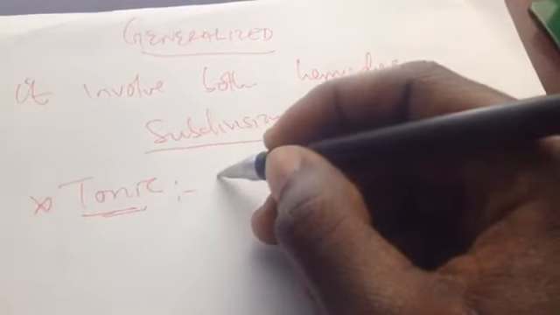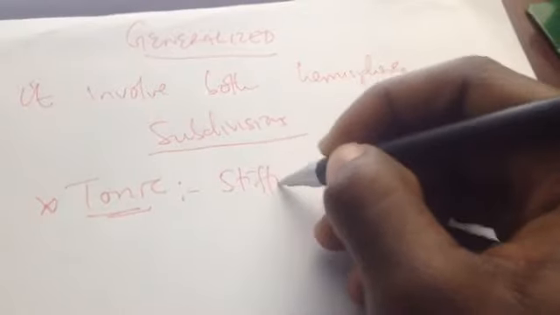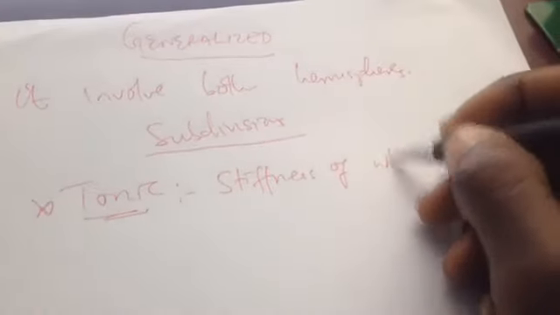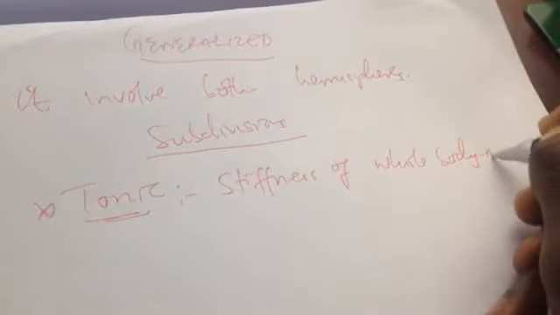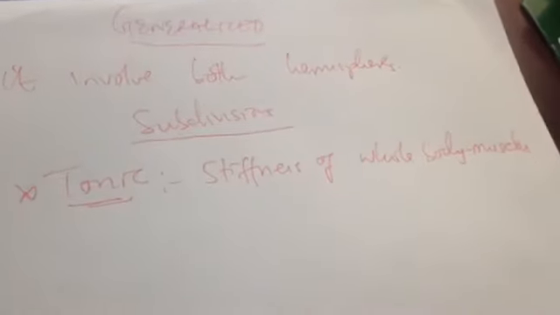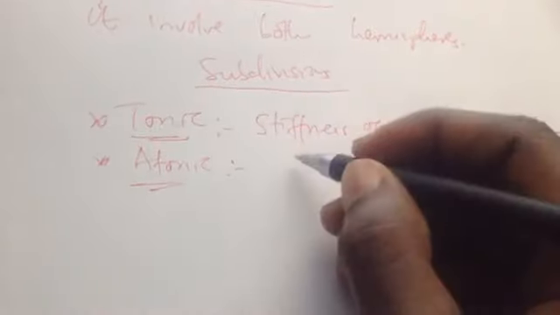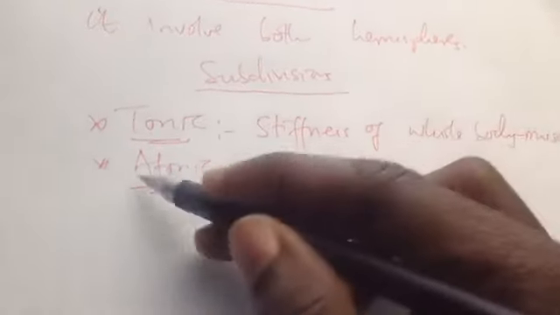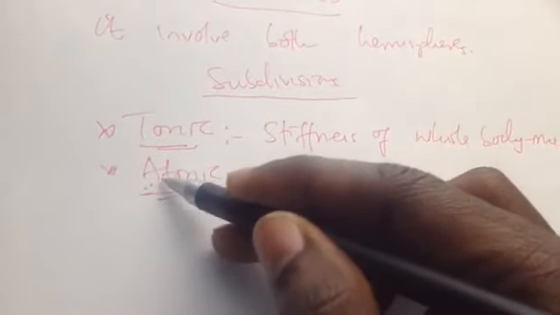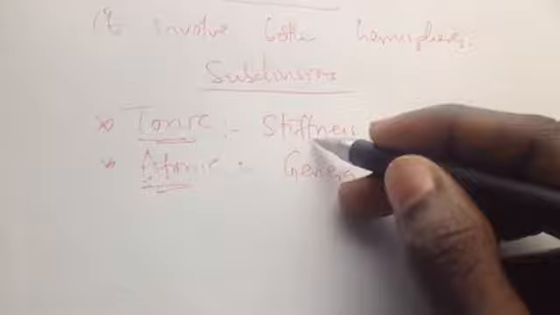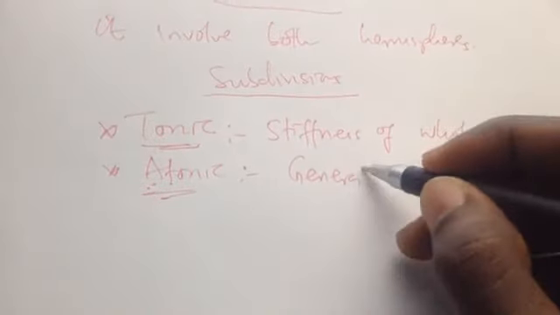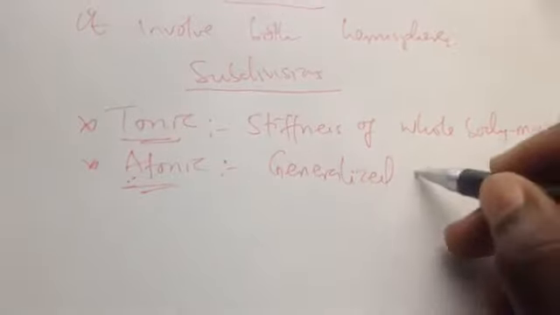So number one, we have tonic. In tonic, all the muscles of the body of the patient will undergo stiffness, because all the cerebral cortex is affected. So definitely all the body muscles will be affected. Then we have atonic, which is the opposite of tonic. If he has stiffness in tonic, then in atonic he will have generalized relaxation.